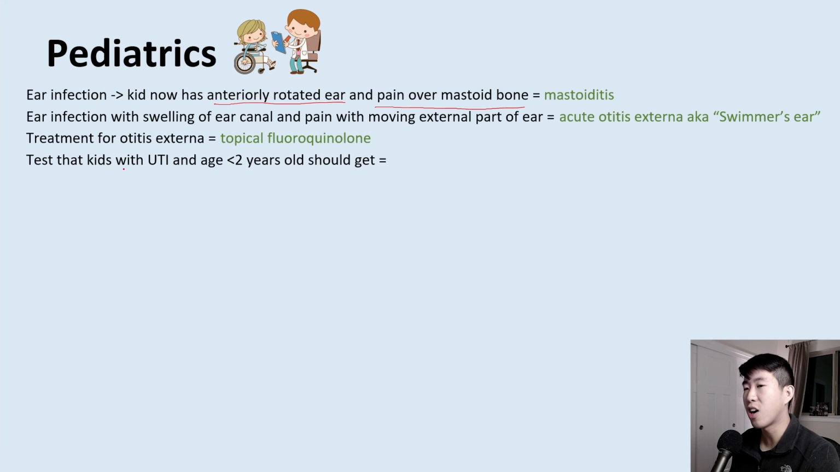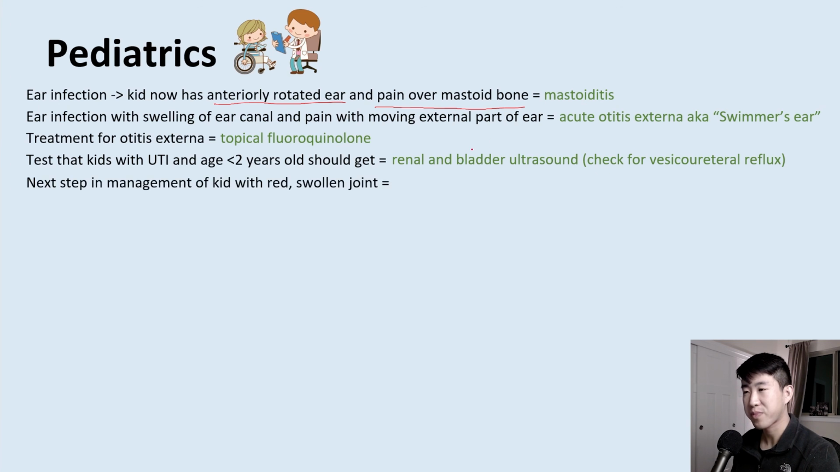What is a test that all kids with a UTI and age less than 2 years old should get? That's going to be a renal and bladder ultrasound to check for vesicoureteral reflux. The next step in management for a kid with a red and swollen joint, we kind of went over this already, but that's arthrocentesis to check if they have septic joint.